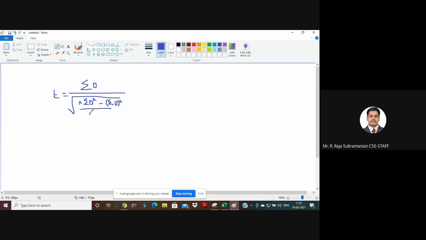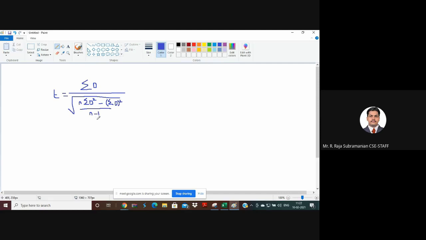I'll explain every statement in this formula one by one now. In the bottom, you can easily understand what we have done. We are actually going via the variance. That is n sigma d squared minus sigma d the whole squared. Nothing but we are calculating the expected variance, and if I take the square root, I'll get the standard deviation. This n minus 1 corresponds to the degrees of freedom, the number of observations that are independent.